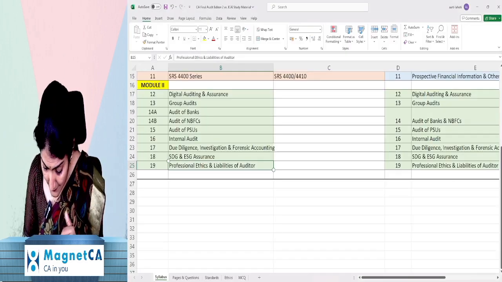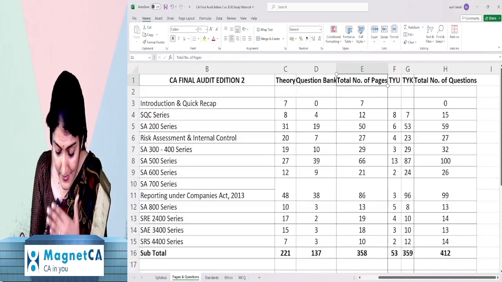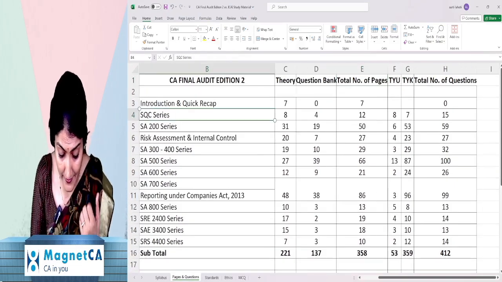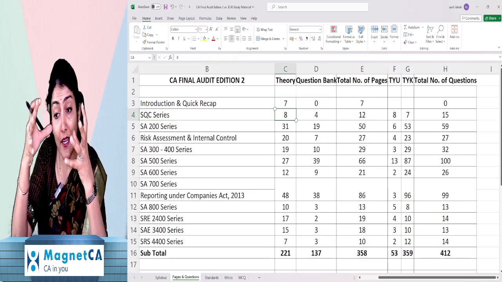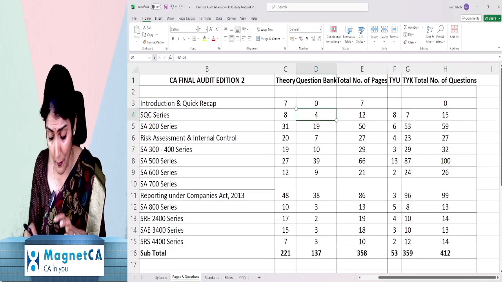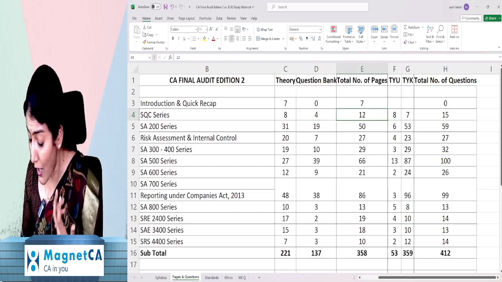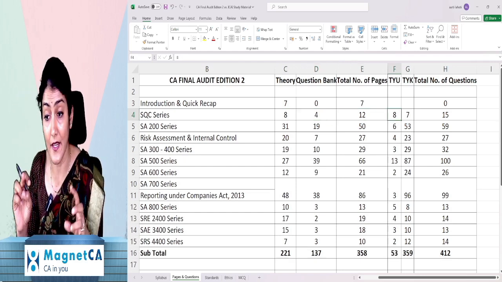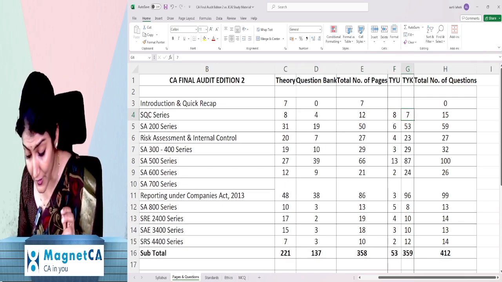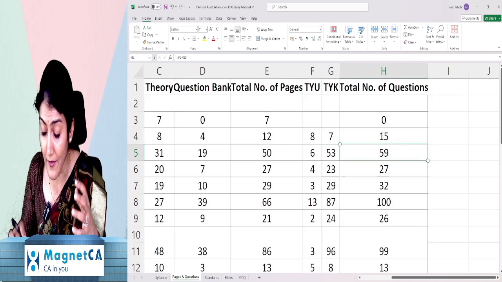Keeping that in mind, I prepared one more analysis yesterday for each and every chapter. Like what I told you right now for SQC 1: how many theory pages are in the chapter? 8 pages. And the question bank is 4 pages. So the total number of pages in the chapter is 12. How many Test Your Understanding questions are there? 8. And how many Test Your Knowledge questions? 7. And the total number of questions in chapter number 1 is 50.